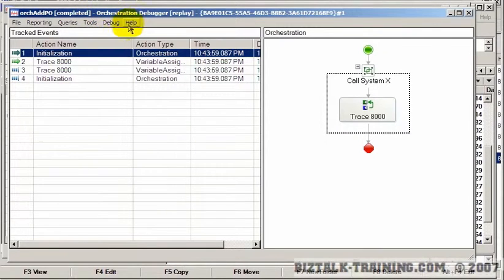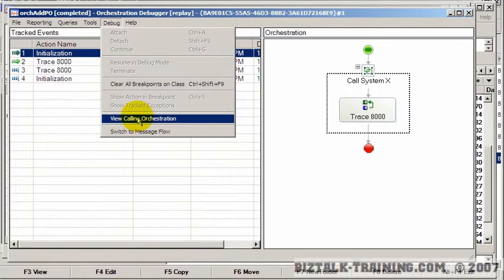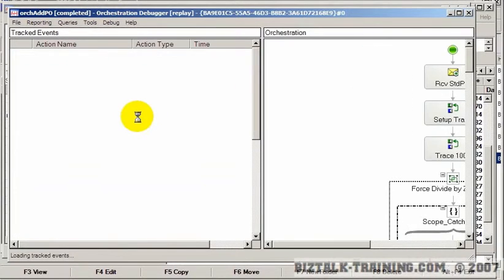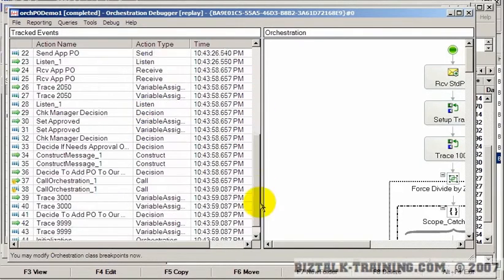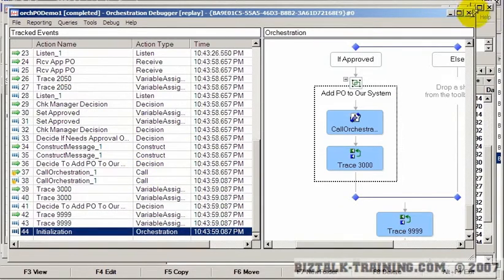Okay, so the trick is right here. You say debug view calling orchestration. And now you go back to where you were. You have to find your position again, and you can continue the trace.